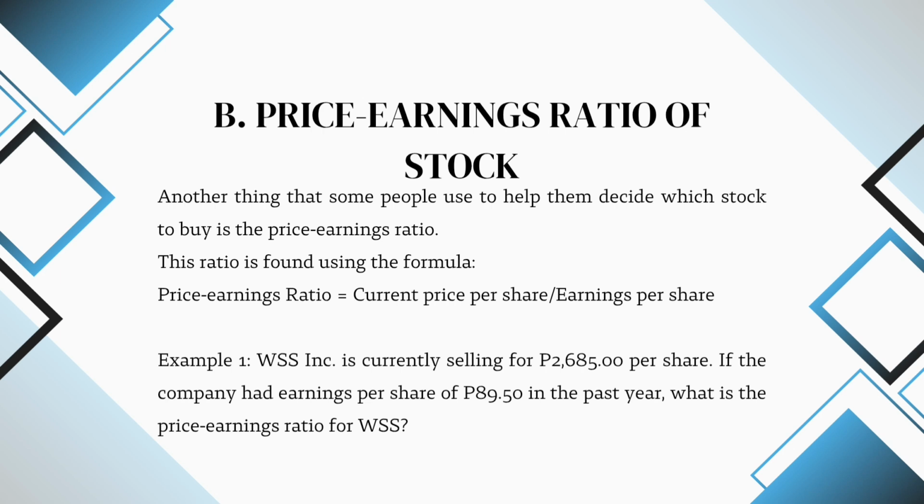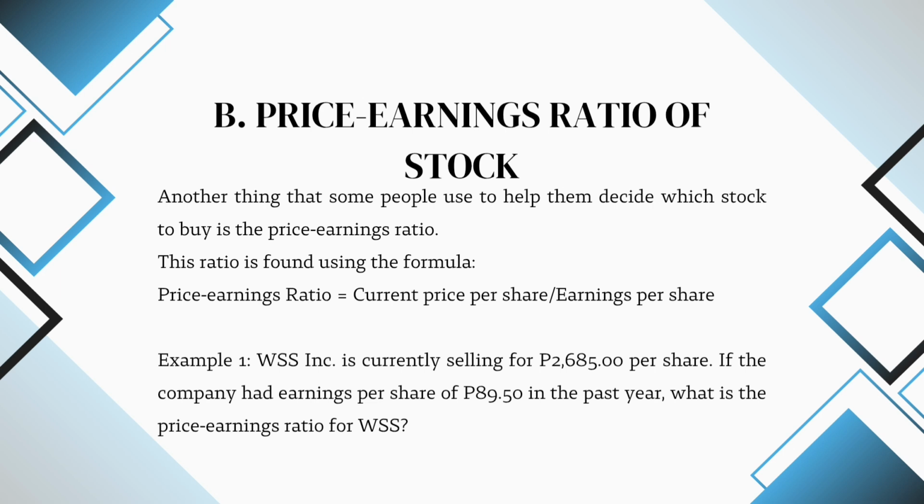Another thing that some people use to help them decide which stock to buy is the price-earnings ratio. This ratio is found using the formula: price-earnings ratio is equal to current price per share divided by earnings per share. So we have an example here.